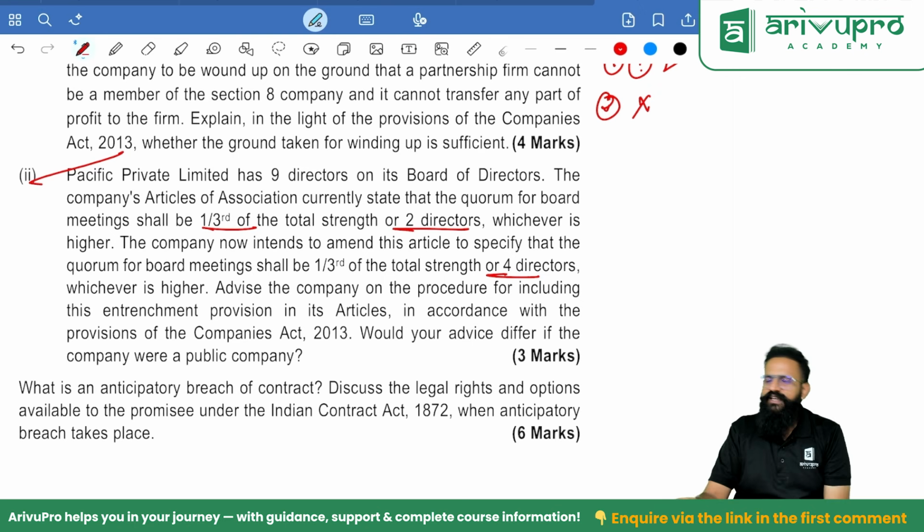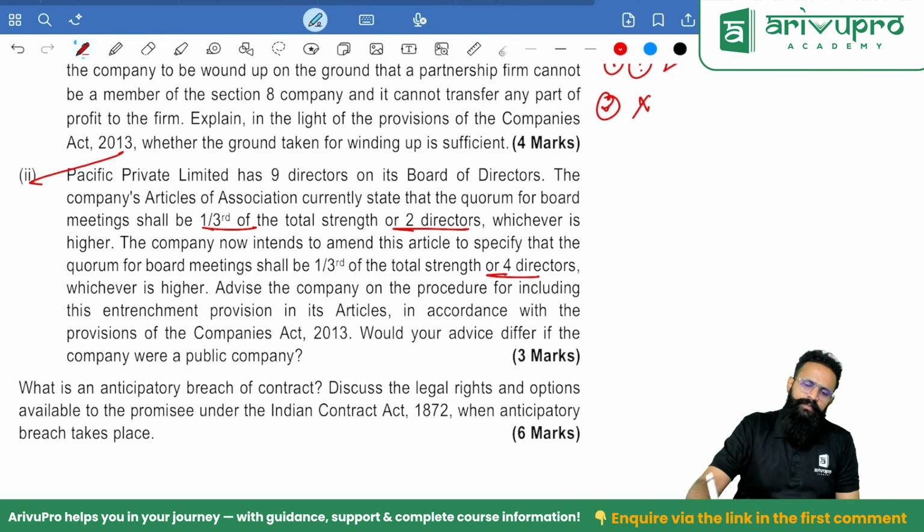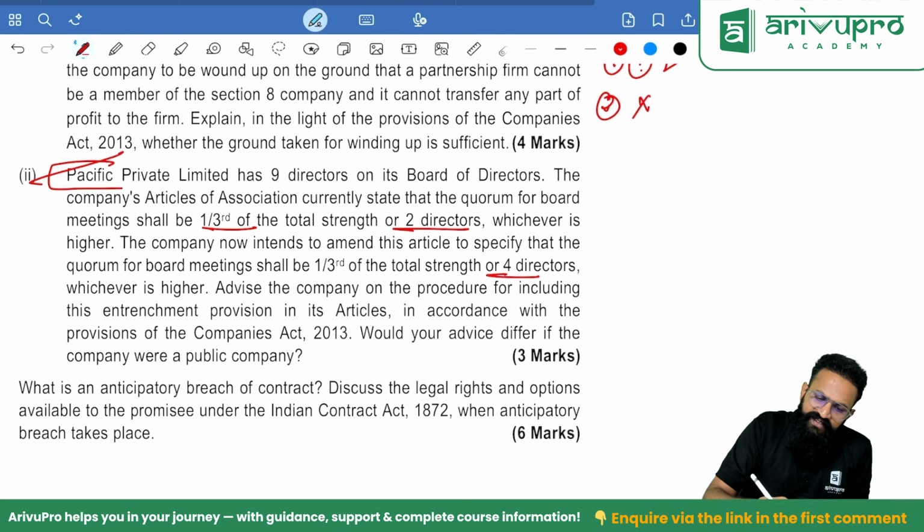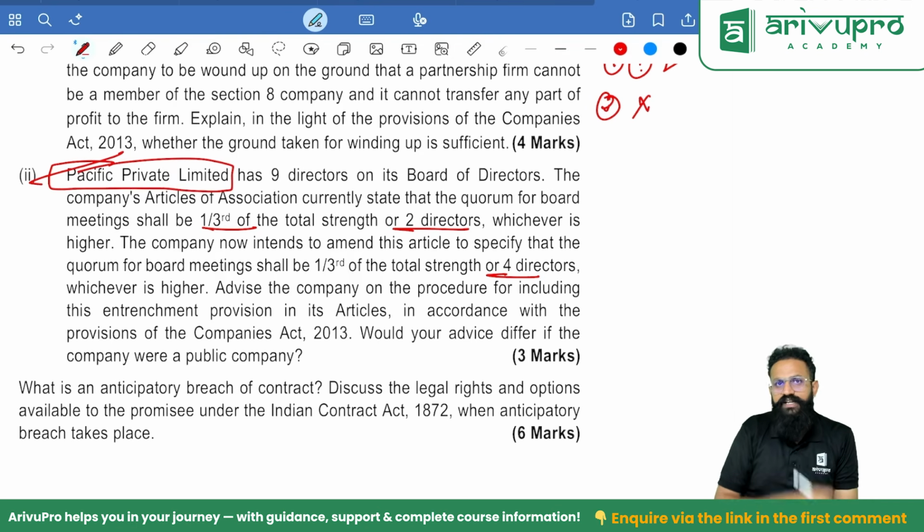Possible? Yes, people, remember, this is nothing but Section 5, entrenchment of articles of association. It's a Pacific Private Limited. How can a private company entrench its articles of association?